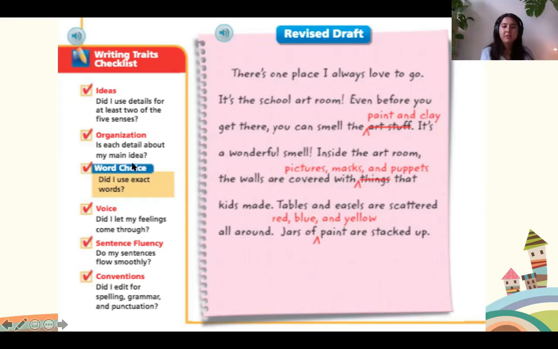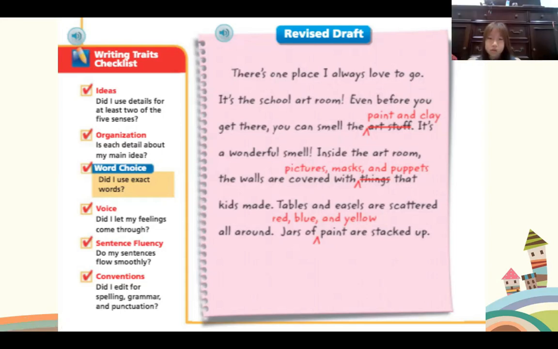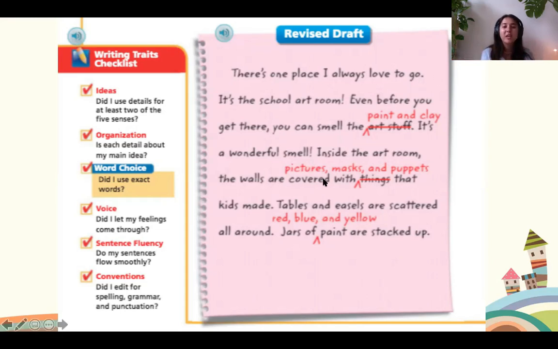Good job. So we can't write the walls are covered with things because it's not very descriptive. So when it says the walls are covered with things, what does that mean? I don't know. Windows? I don't know because they haven't told me. So thankfully, they've changed this to pictures, masks, and puppets. When I read that, I realize, okay, I can see pictures that students have drawn, masks that they have made, and puppets they have made. I can imagine all of these things hanging on the wall.